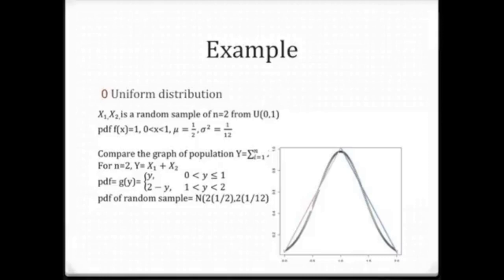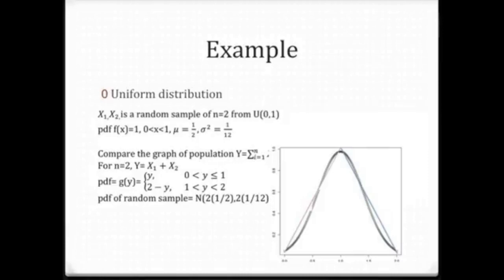When 1 is less than y less than 2, the PDF is 2 minus y. The PDF of Y is shown in the image on the right as the red line and blue line instead, and the PDF of the random sample will be approximated by a normal distribution with mean 2 times 1 over 2 and variance 2 times 1 over 12, shown by the normal curve on the right-hand side. You can see the two curves are actually very close. Therefore, the normal curve is a very suitable approximation.